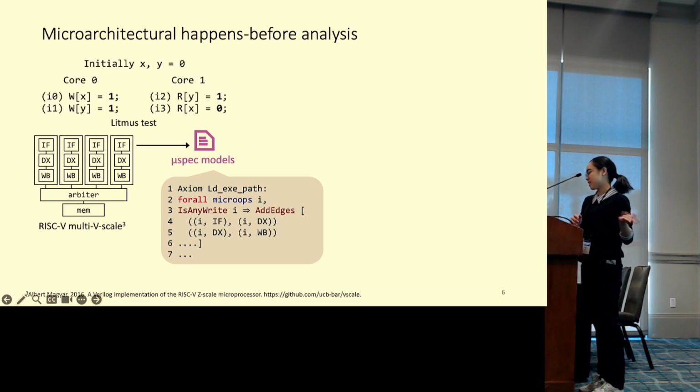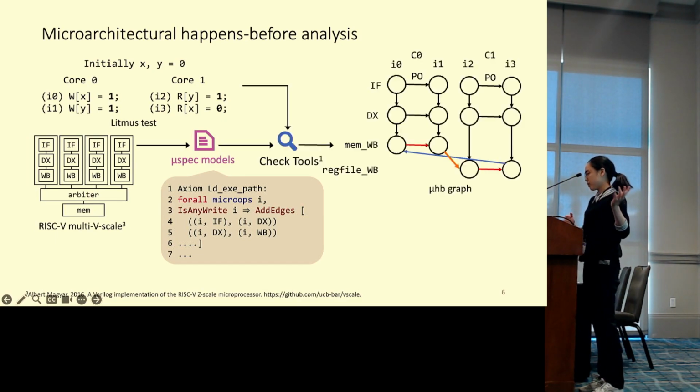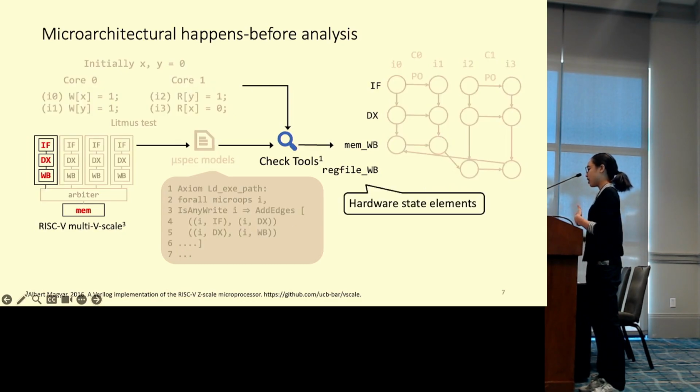Given a litmus test, which is a small program that encodes ordering behavior of your ISA-level MCM, such as the one shown on the top, according to the microarchitecture model, we can instantiate a graph on the right, which represents a specific microarchitectural execution of this litmus test program with this particular outcome running on this particular hardware.